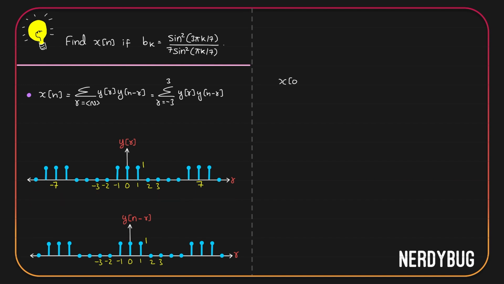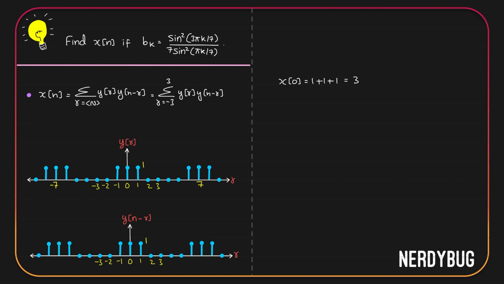To get x of 0, let us multiply the two signals right away and add what we get. At minus 3 we have 0, at minus 2 we have 0, at minus 1 we have 1, so 1 multiplied by 1 we get 1, plus 1 multiplied by 1, 1, plus 1 multiplied by 1, 1. So x of 0 is 3.